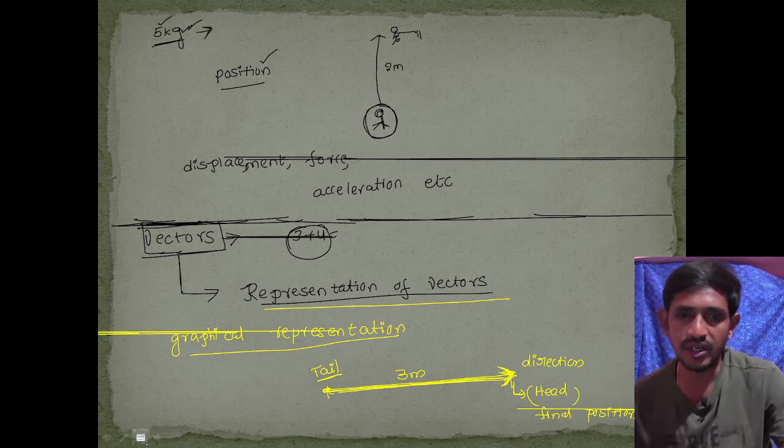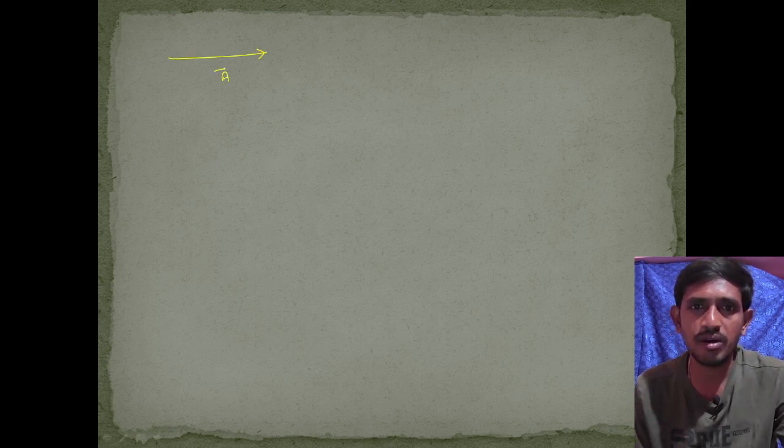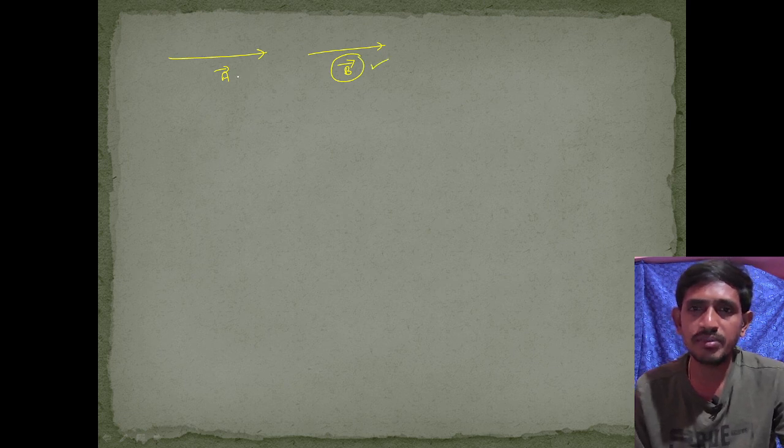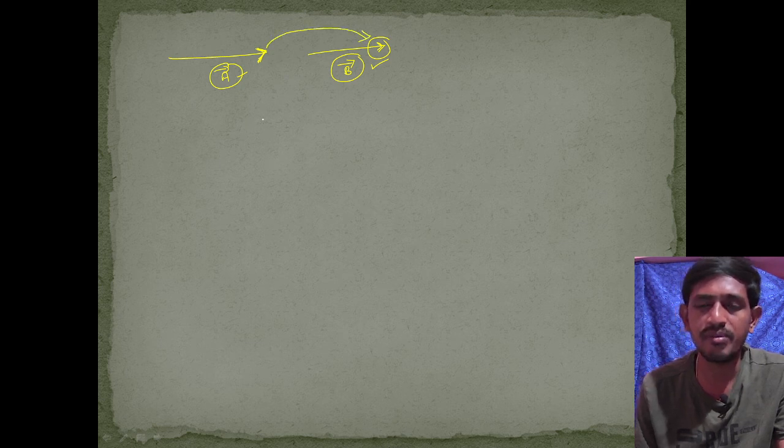For example, if we take two vectors here, this is my vector A bar, and this is my vector B bar. Which has less magnitude? B bar has less magnitude compared to A bar. What is the direction of A bar and B bar? Both are in the same direction, because the arrows of both vectors point the same way. That's why they have the same direction but different magnitude.